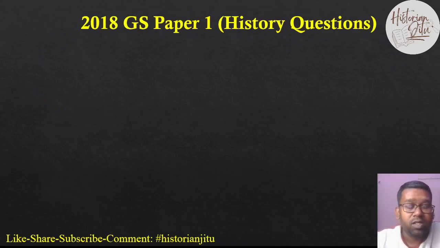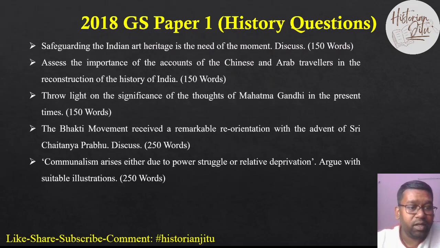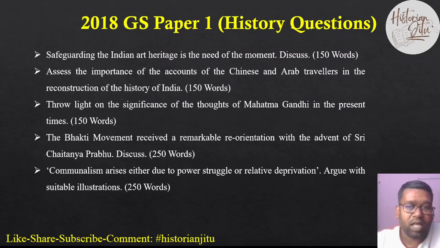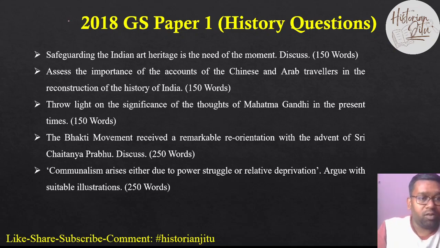topics. Okay, so let us have a look at the UPSC GS paper 1 examination which was held in 2018. There were a total of 5 questions asked, and these are the questions. If you see from ancient India, the question is: safeguarding the Indian art heritage is the need of the moment. Discuss. Okay, ancient India. Then assess the importance of the accounts of the Chinese and Arab travelers in the construction of the history of India. So both these questions are from ancient, and this is related to art and culture.